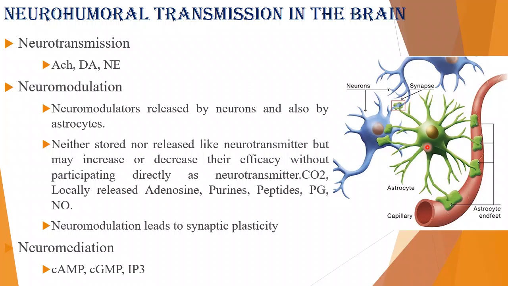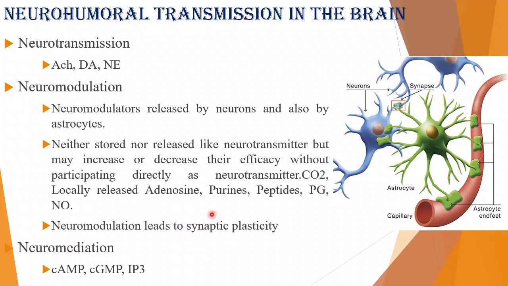Okay? So these are kind of astrocytes. From here also, neuromodulators are secreted. Examples we have are carbon dioxide, locally released adenosine, purines, peptides, prostaglandin, and nitric oxide. Here you can see it may not be released like a neurotransmitter, but it will increase or decrease the efficacy of the neurotransmitter. So this neuromodulation leads to synaptic plasticity.